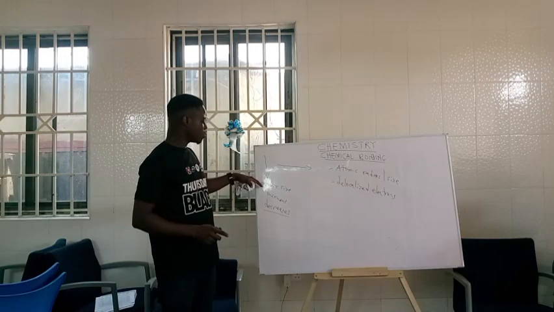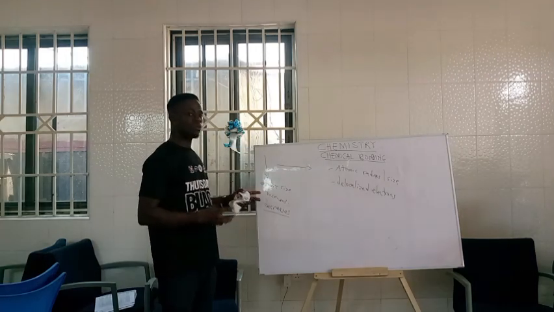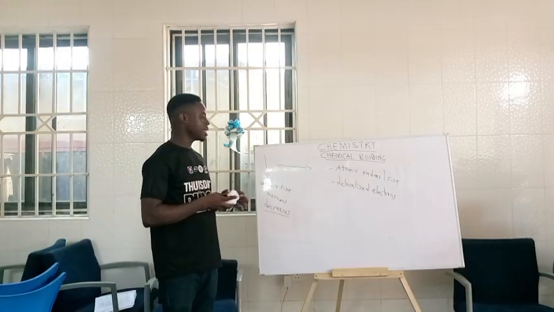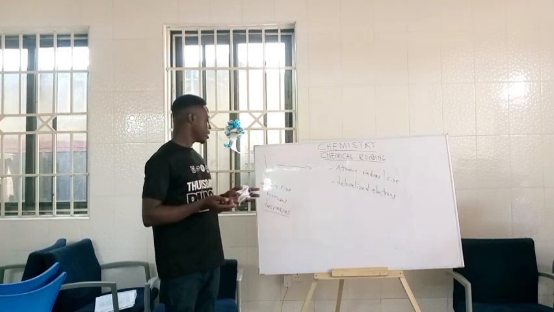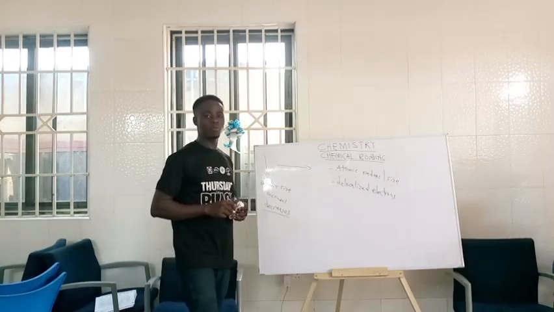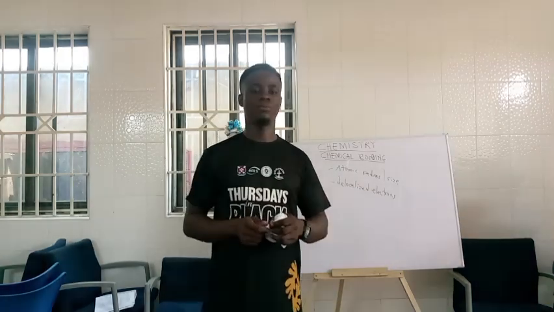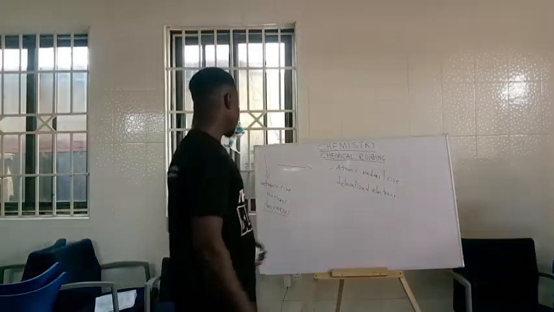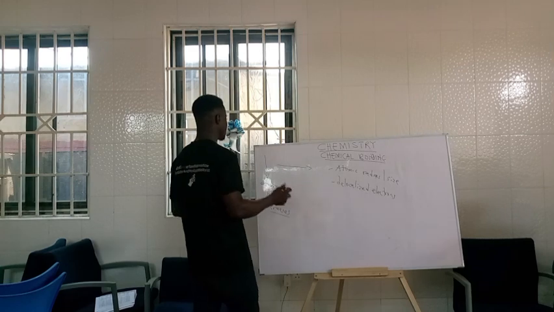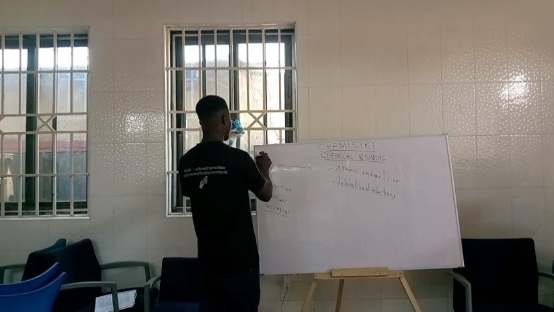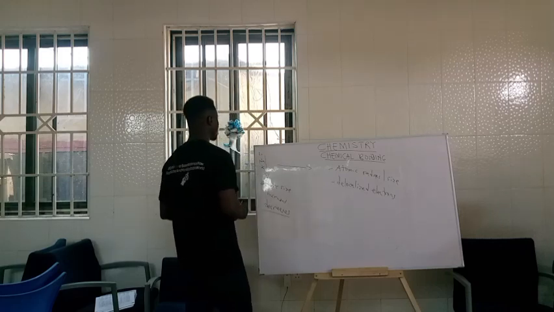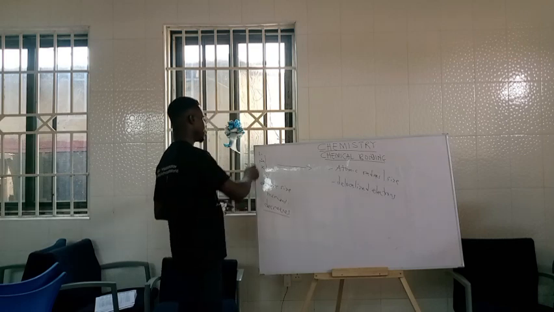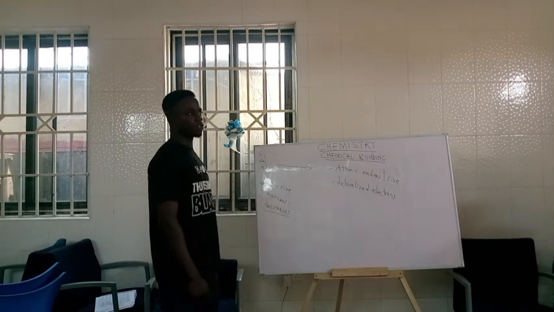Why is it decreasing? Because once we move down the group, the atomic size will increase. If your atomic size is big, it means that your metallic bond strength will be very low. Let's give a typical example. When I'm moving down the group, I have lithium, sodium, potassium. All these elements are group 1 elements, or alkali metals.